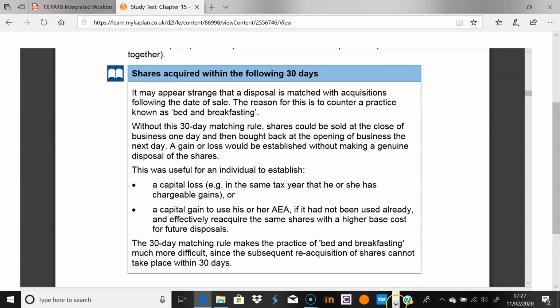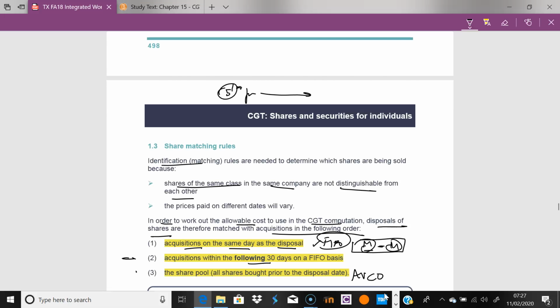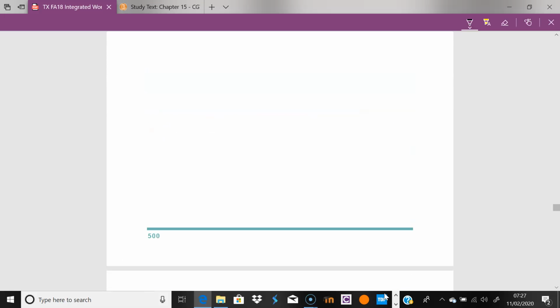Let me take you back here and work through a little example. I'm just going to go to a blank page just to show you why this seems a bit odd, and you'll see why. Imagine that you bought some shares. I'm just going to use some classic numbers so you can see what's going on here. Imagine there were some shares going for £11.70. You can probably start to guess why I'm using this number. So you have these shares A for £11.70, and you buy 1,000 of them.